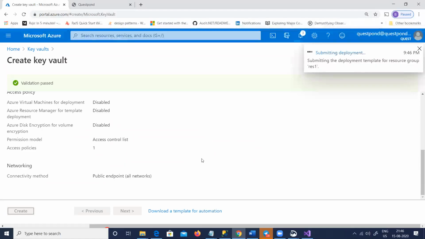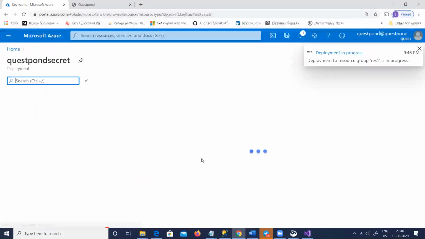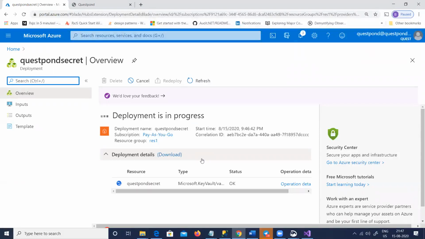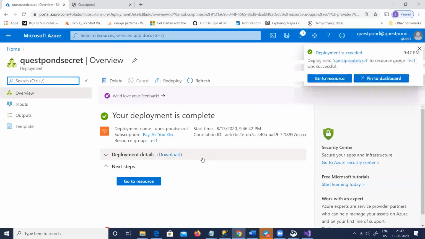Now inside this key vault, I can store two kinds of information. One is my values, like a connection string or something. Or I can also generate a key by using a standard algorithm like SHA, DES, and so on. Sometimes you want double security, so your key will be stored in the key vault. So it stores keys and it stores values.